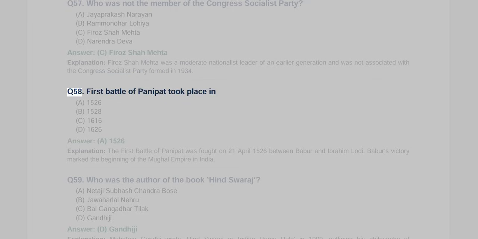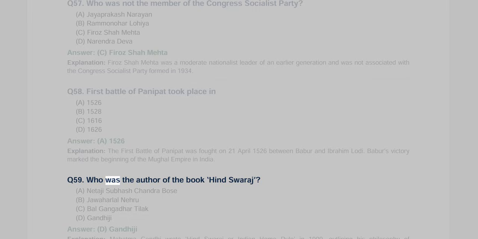Q58. The First Battle of Panipat took place in A. 1526, B. 1528, C. 1616, D. 1626. Answer: A. 1526. Explanation: The First Battle of Panipat was fought on 21st April 1526 between Babur and Ibrahim Lodi. Babur's victory marked the beginning of the Mughal Empire in India.